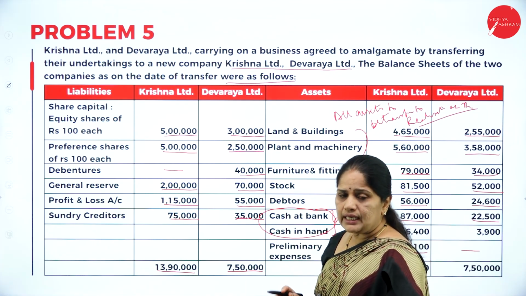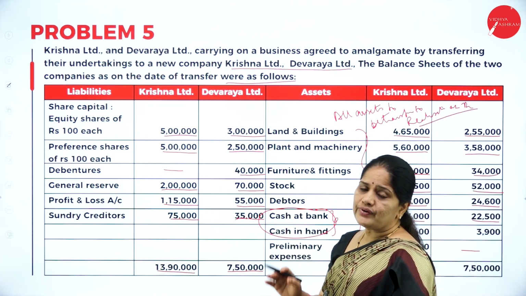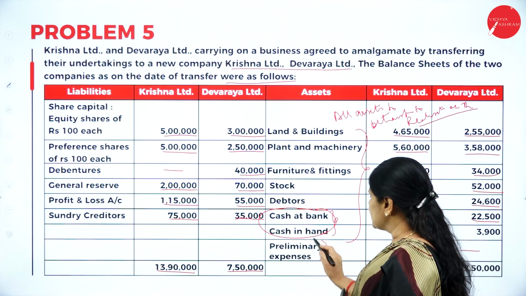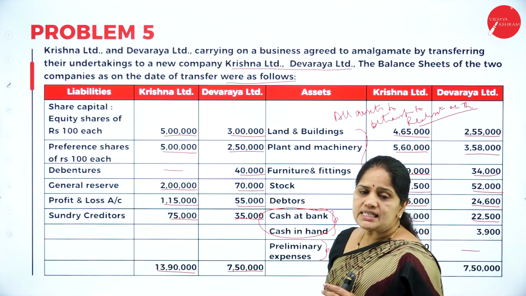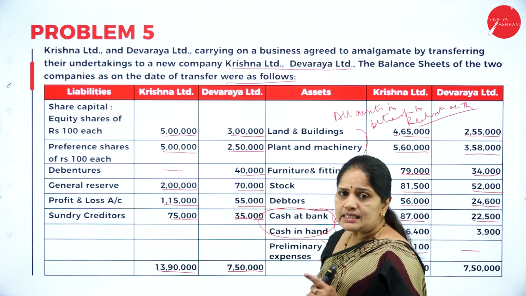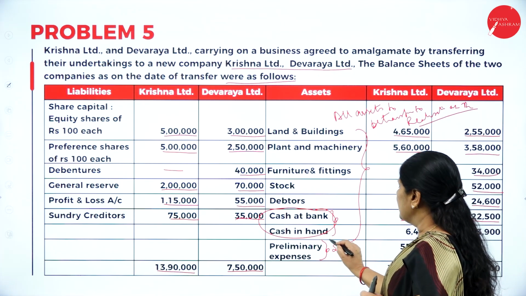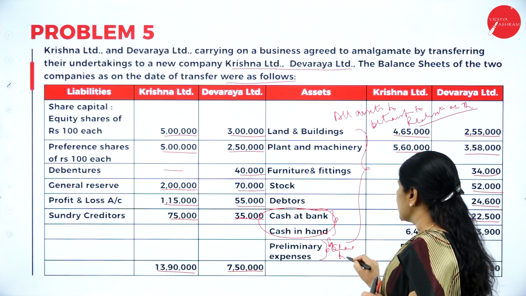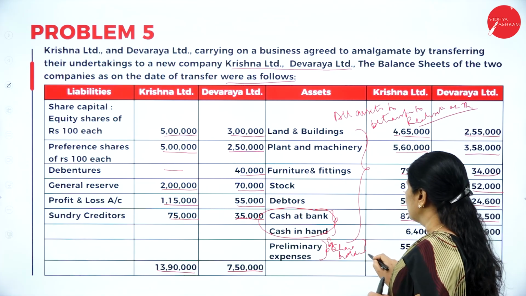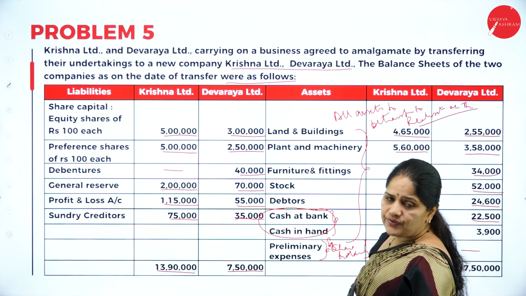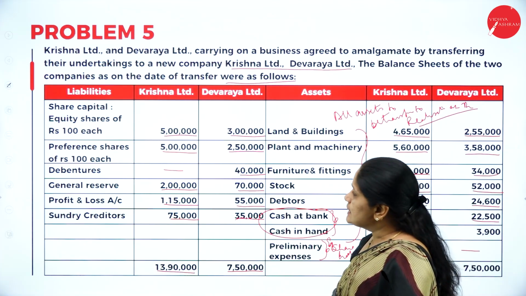Then coming to preliminary expenses, it is a fictitious asset and a loss to the company, so it should be transferred to equity shareholders account. Any loss should be transferred to equity shareholders account.